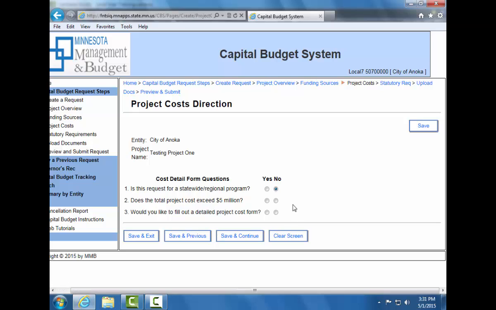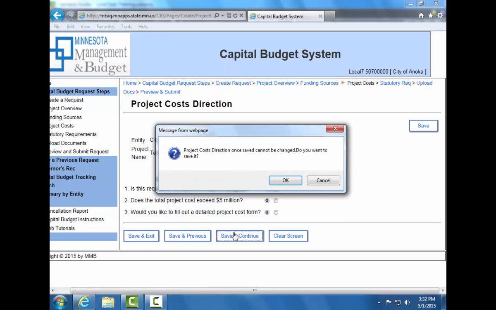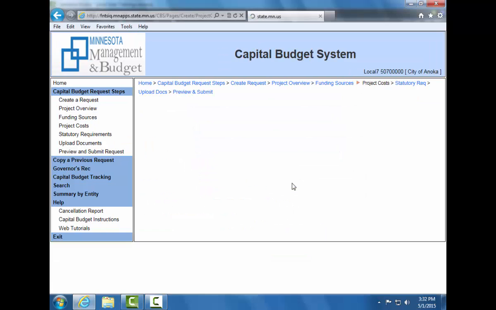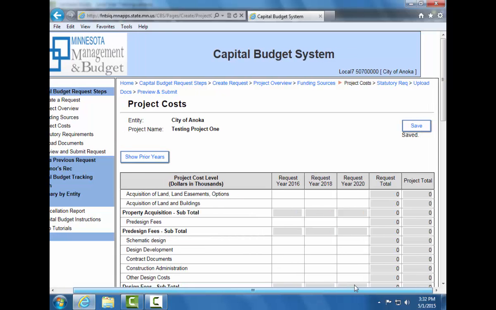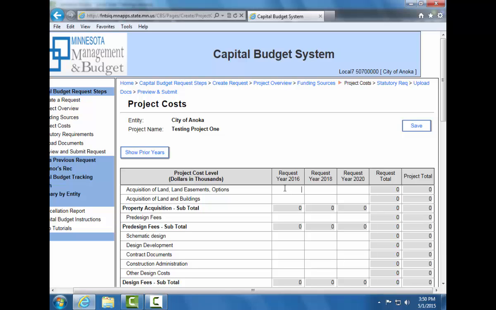For this example, I'm going to select yes for the next two questions in order to demonstrate what the project cost details screen looks like. I'm going to click Save and Continue, and again it's going to prompt me to make sure that I wish to save my changes. I'm going to click OK, and this brings me to the project cost details screen. To enter any information, you can click in the white box and type in your number in thousands. Any field grayed out is an auto-calculated field.